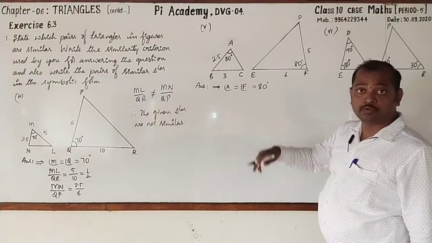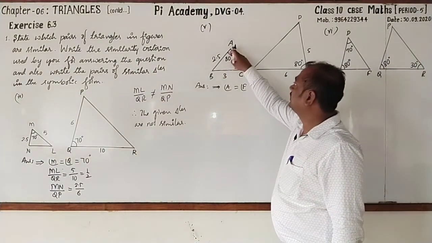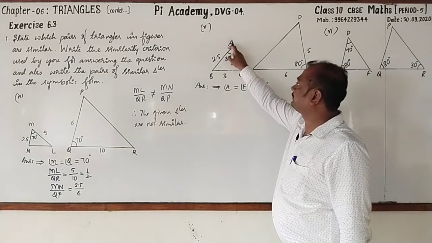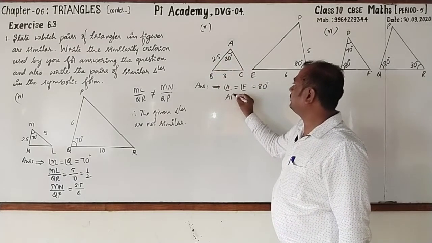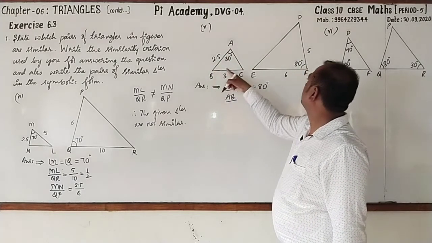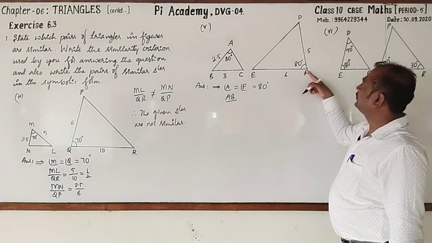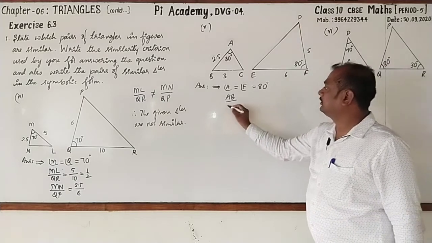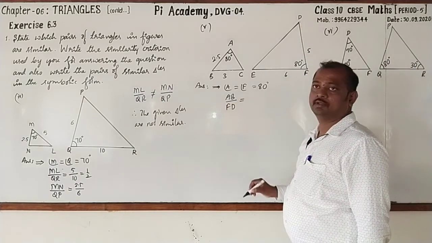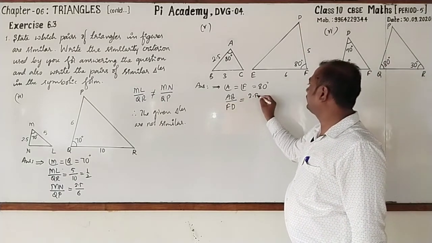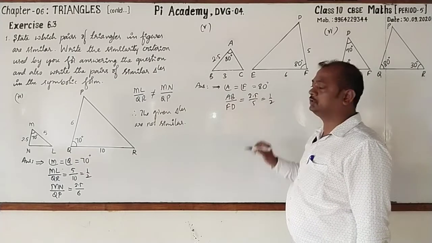Then sides including these. Here AB is 2.5 and its corresponding side, which one? FD. AB by FD is equal to 2.5 by 5 is equal to 1 by 2.